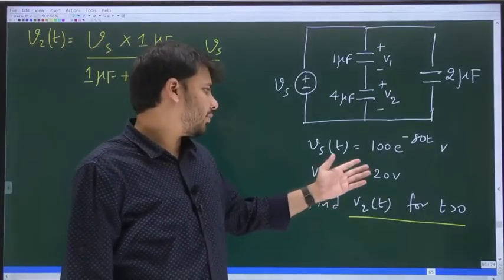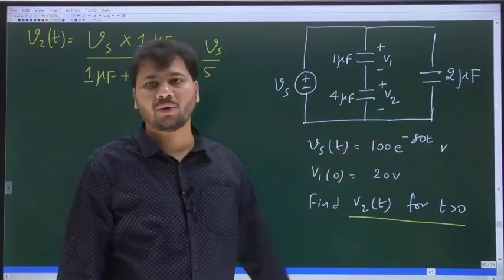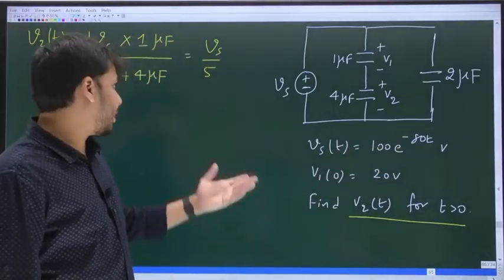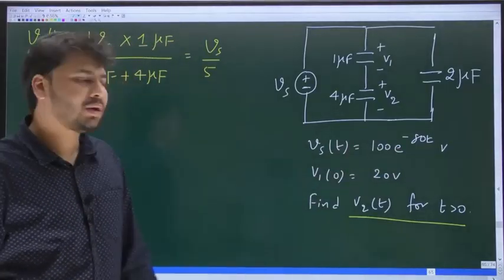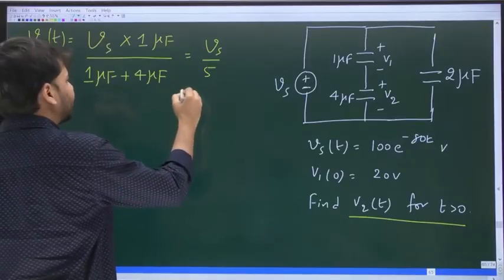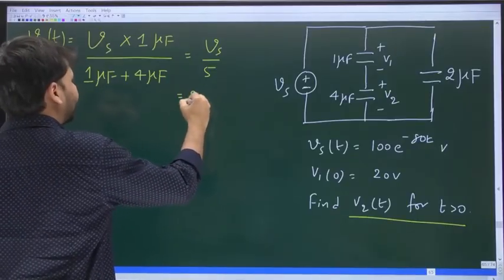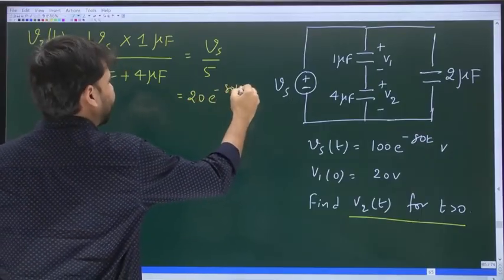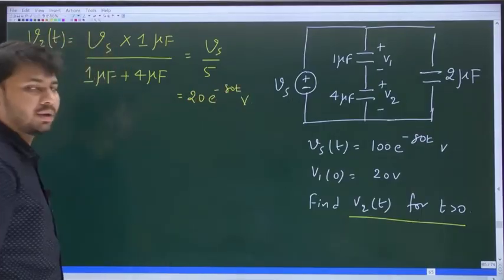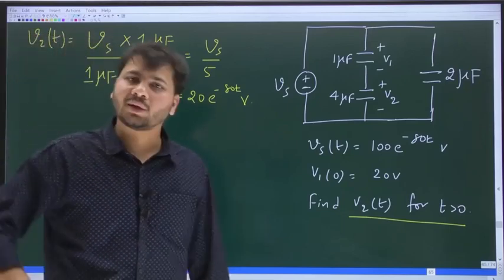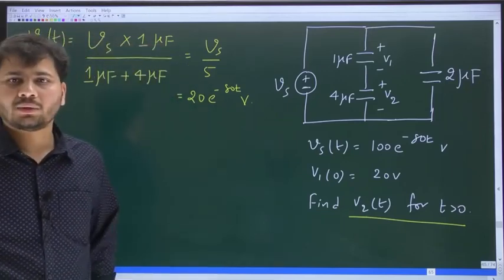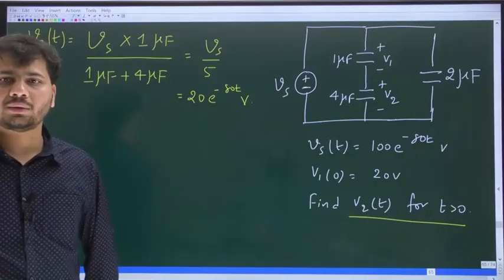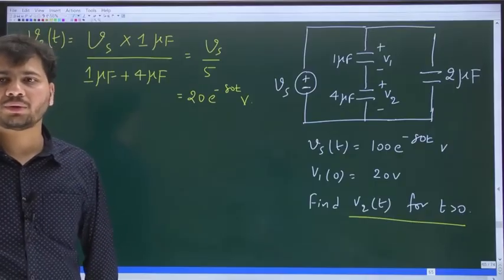What is Vs by 5? Vs of t is 100 into e power minus 80t divided by 5. 100 by 5 is 20. Yes. So this will come out to be 20 e power minus 80t volts. Is it correct? Is it correct or is there something wrong in this approach?